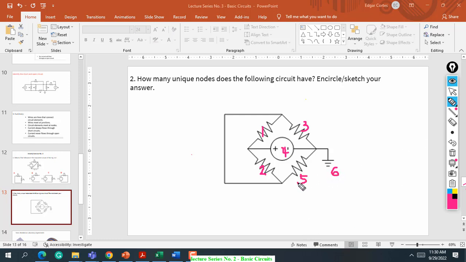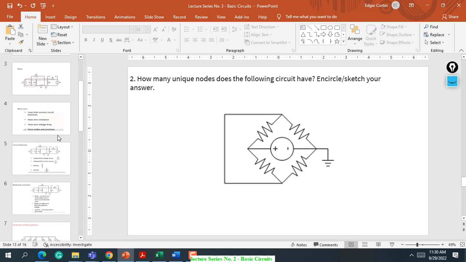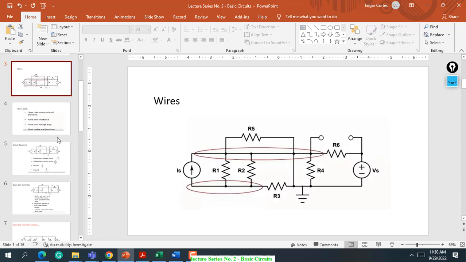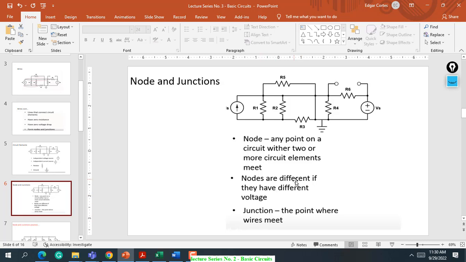The question, class, is how many nodes? Remember the nodes we discussed earlier. If you are going to ask where the nodes are here: a node is any point of a circuit where two or more circuit elements meet. But please also note that nodes are different if they have different voltages.